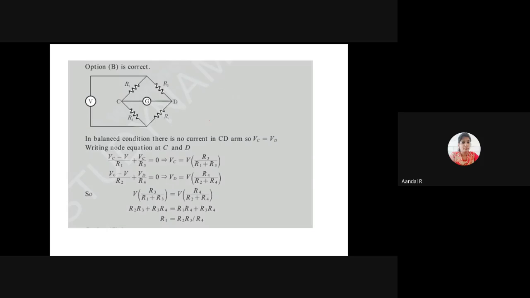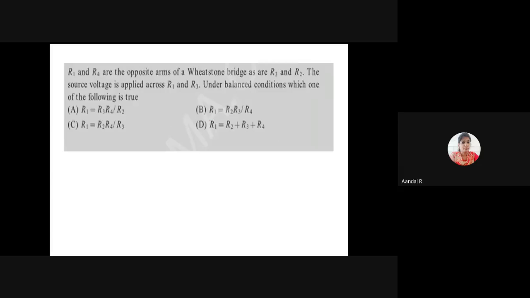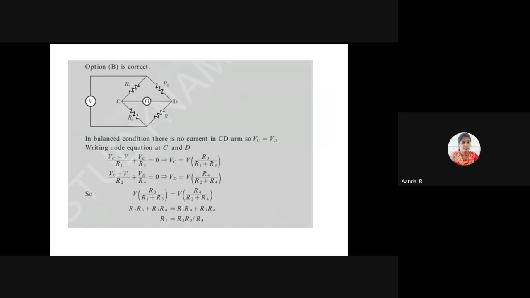Here the source voltage is applied across R1 and R3. The bridge consists of R1, R4 and R2, R3. During the balancing condition of the bridge, the current through the galvanometer, that is the current through arm CD, is 0.